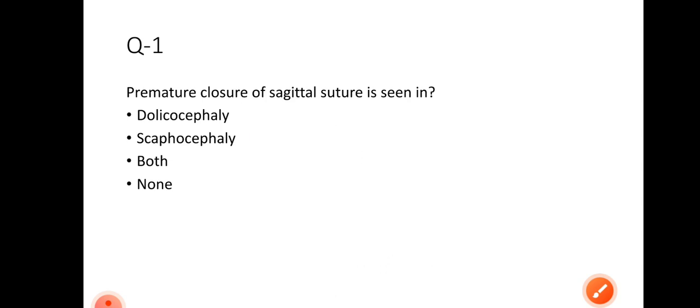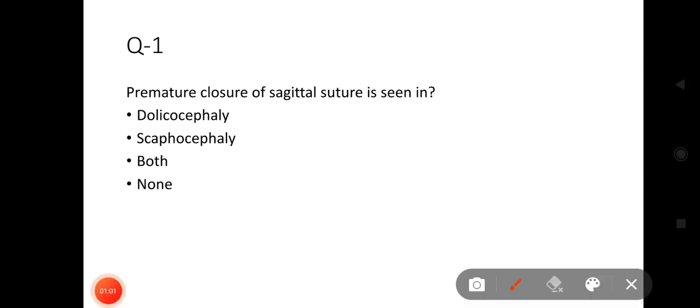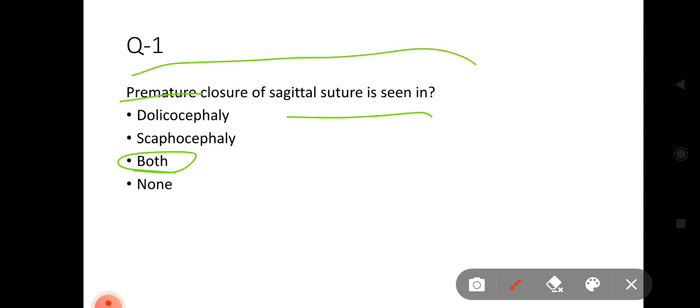Okay, so let's begin. First question is, premature closure of sagittal suture is seen in dolichocephaly, scaphocephaly, both or none. So the answer is both. You have to remember that premature closure of sagittal suture is seen in dolichocephaly and scaphocephaly.